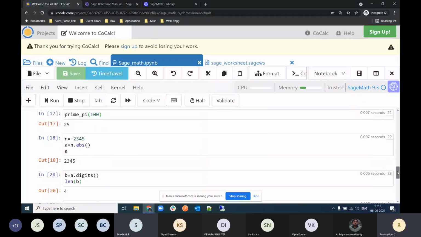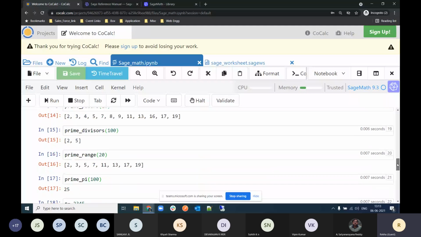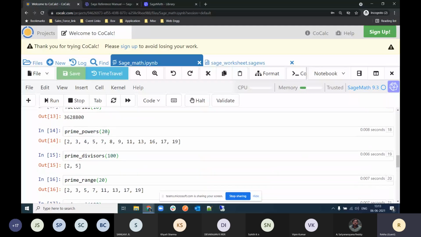For that, either we have to increase the argument number which you provide. Suppose 20 is not a prime, so it obviously will not be included. As per this function, it is already specified that you have to give all the primes and prime powers which are less than 20.